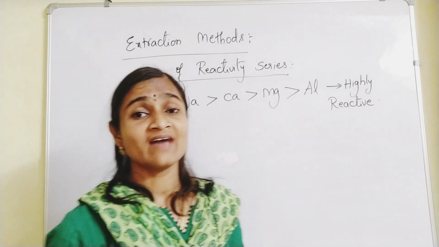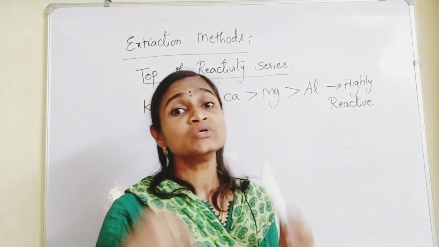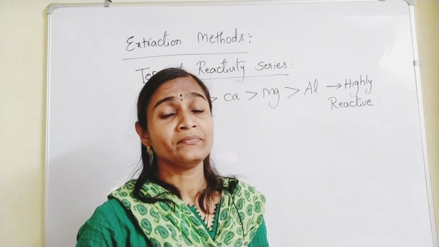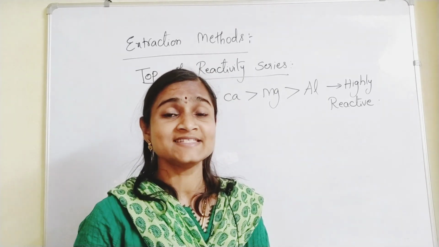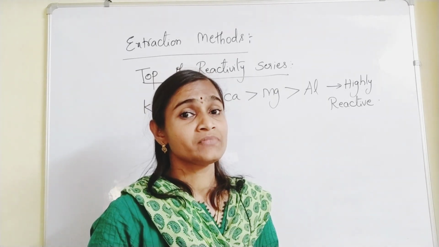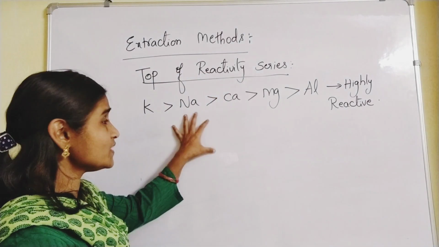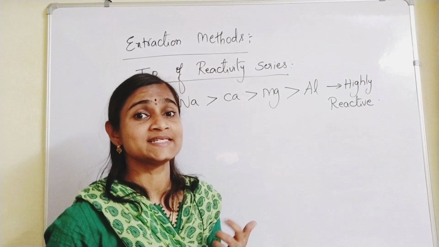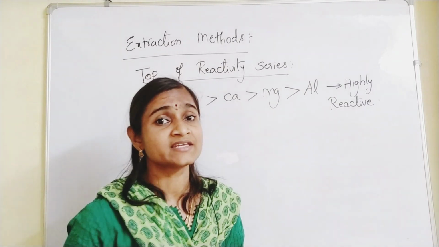Because they have the tendency to lose electrons readily. They can form cations readily. They can form ions very easily. That's why they are highly reactive.